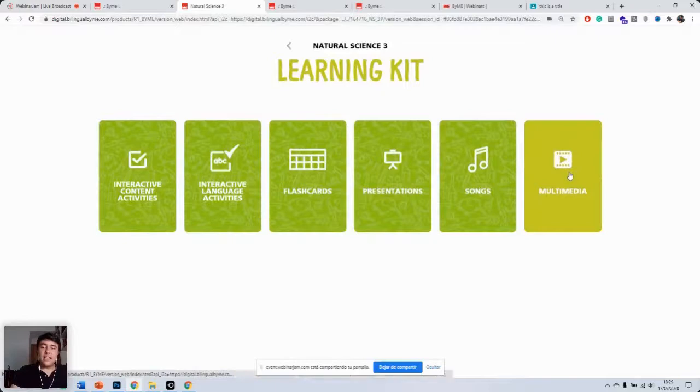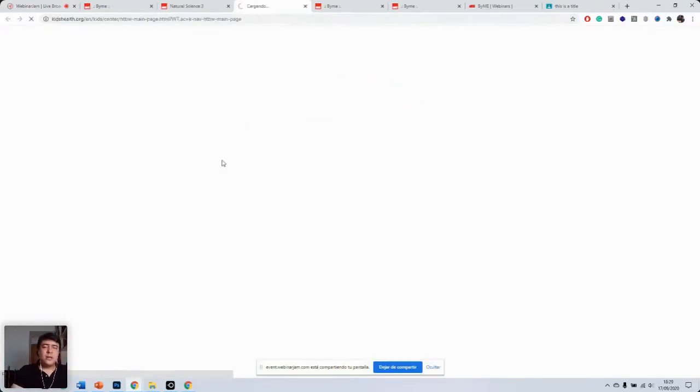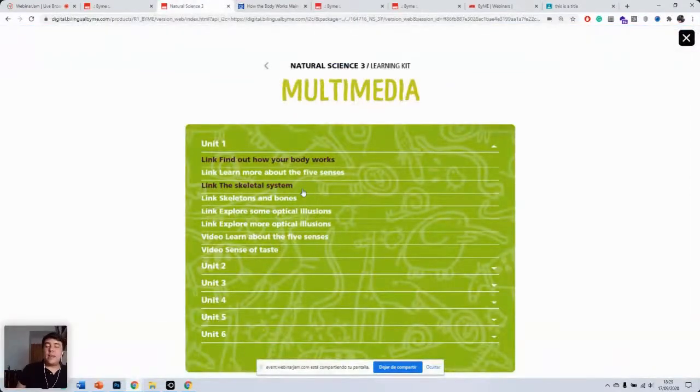Now, if you click on multimedia, here you will see a collection of links that have to do with the content of the unit. So, for example, if we click on this one here, Unit 1, we'll be able to see this website, which is Kids Health, and you'll be able to see all the different parts of the body, for example. Now, this is the only thing that you won't be able to see from the offline option of the product, and basically that is because you do need internet access in order to be able to see these links, because as you could see here, it goes to external websites.